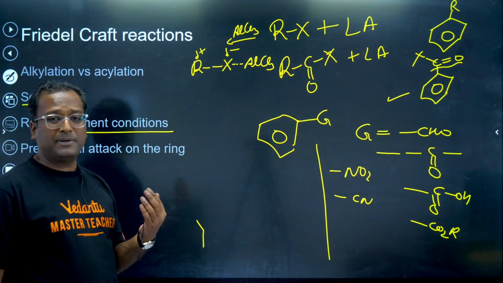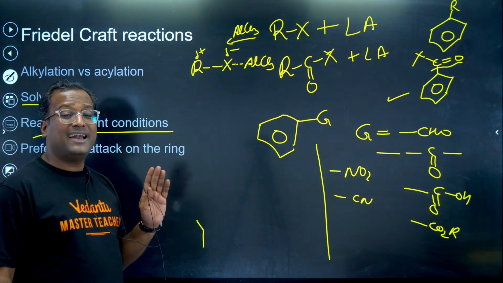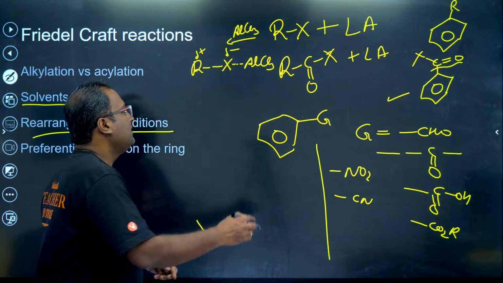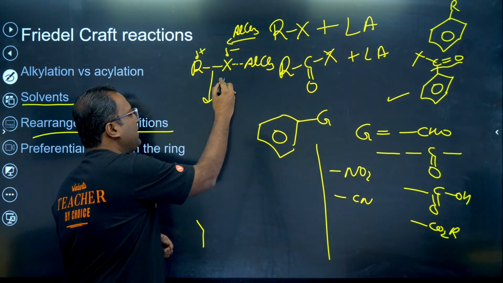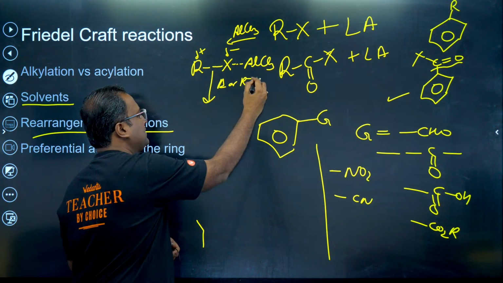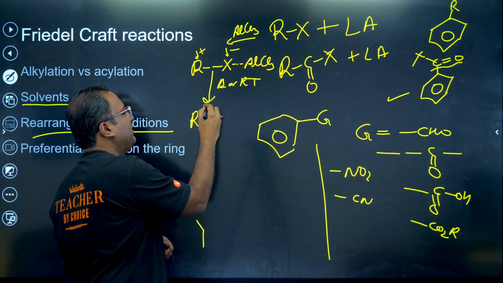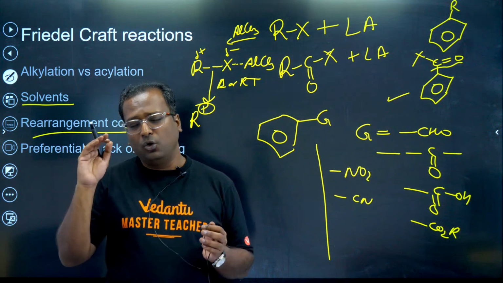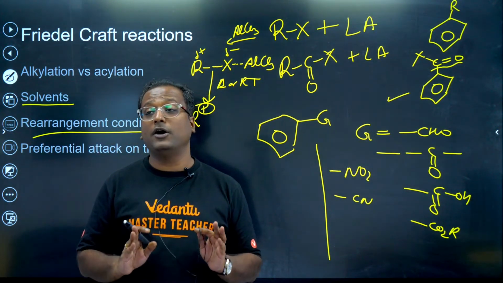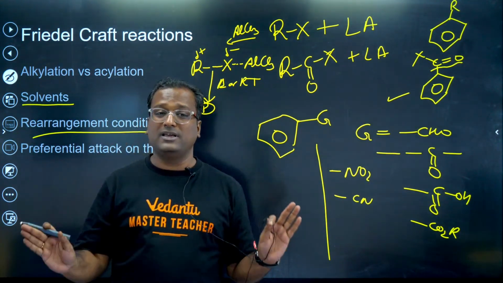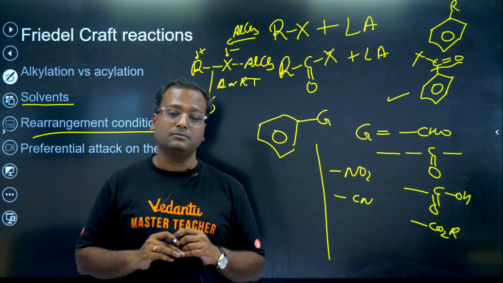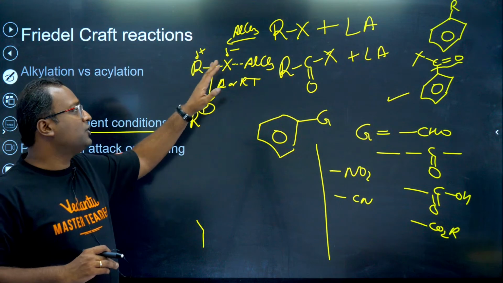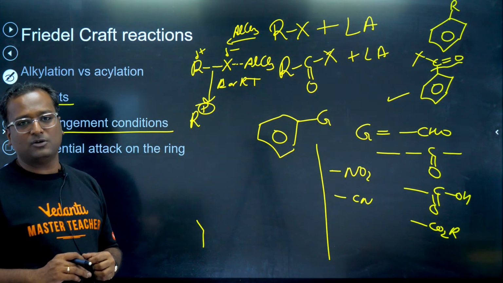If enough temperature is available, if the correct Lewis acids are used, only and only then this gives you carbocation. So if heat is given or room temperature is given, then we definitely make a carbocation. If heat or room temperature is not given or low temperature is mentioned, then we do not make carbocation, no rearrangement. Is this much understood? This also depends on which Lewis acids you are using.